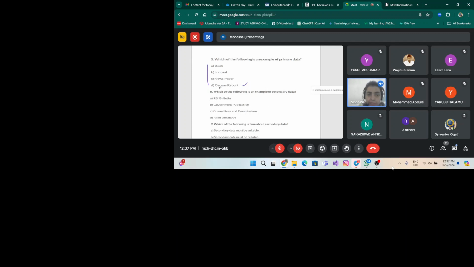Here, the primary data is the census report, because if I'm collecting the census report, I have to go door by door to collect the data. And in case of book, journal, or newspaper, anyone has collected the data that is already published, and we are just reading the data. We are just taking the data for our context. So which one will be the primary data? Census report, right?